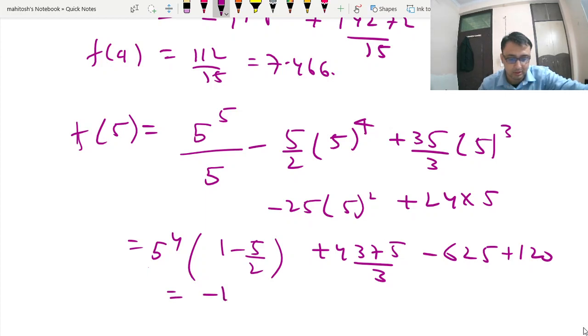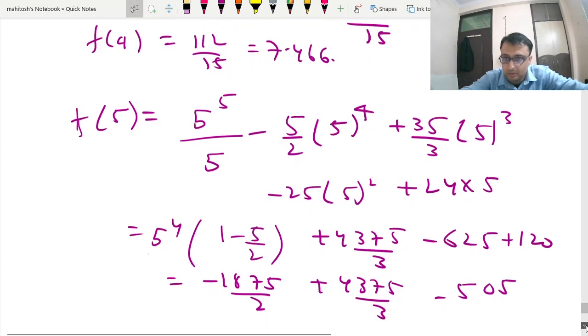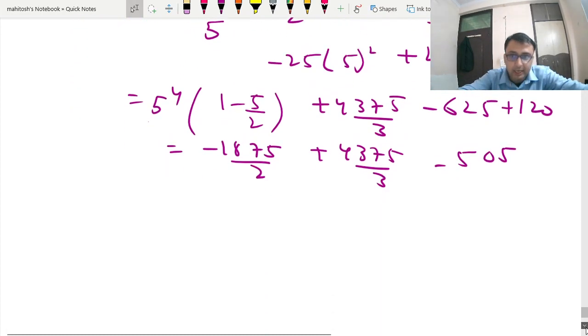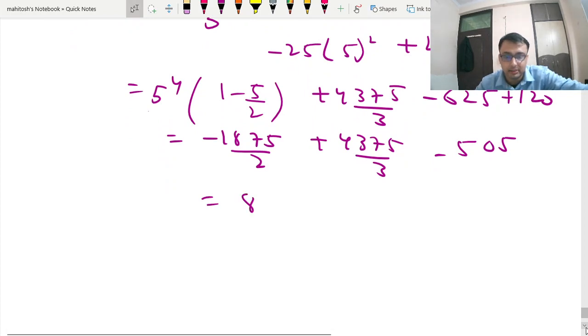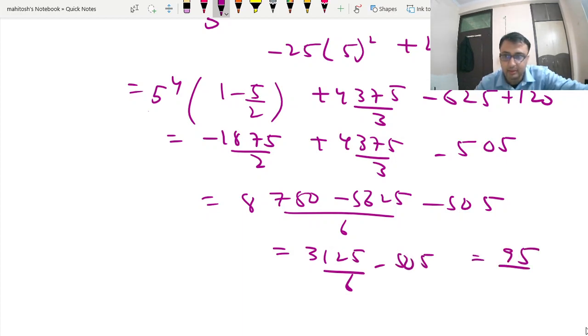So this is minus 1875 by 2 plus 4375 by 3 minus 505. You can use your calculator here. 8750 minus 5625 upon 6 minus 5 is equal to 3125 by 6 minus 505. This is your 95 by 6. This is your 15.833. So all of them are positive.